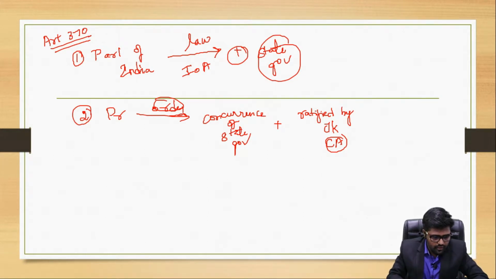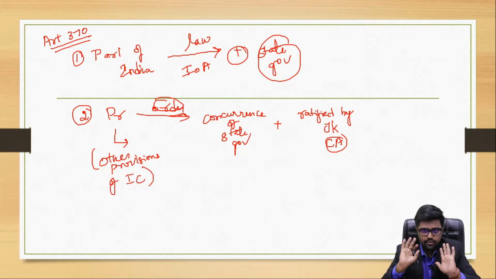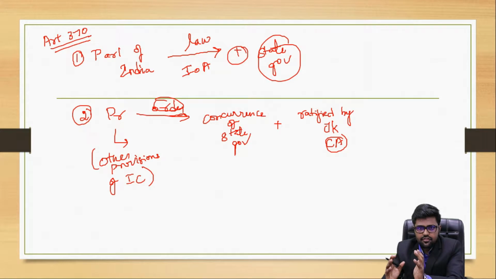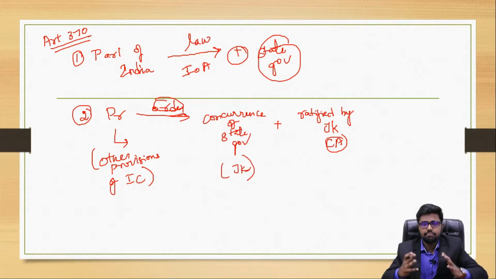Now, coming to the third point. Even the other provisions of the Indian Constitution can also be made applicable to Jammu and Kashmir, and for that also the concurrence of the state government, be it NC or PDP, whichever is in power, is needed. The concerned state government should give the green signal, and that has to be ratified and approved by the Constituent Assembly of the state.